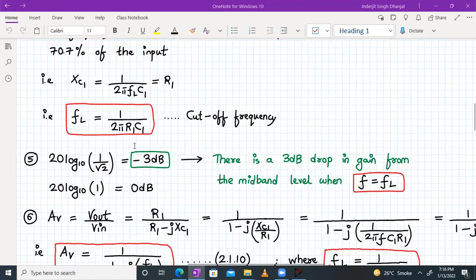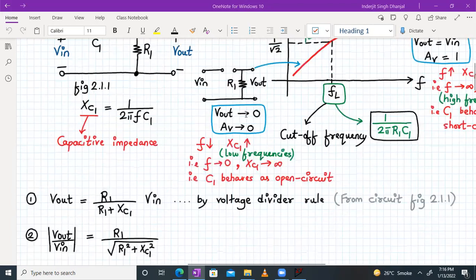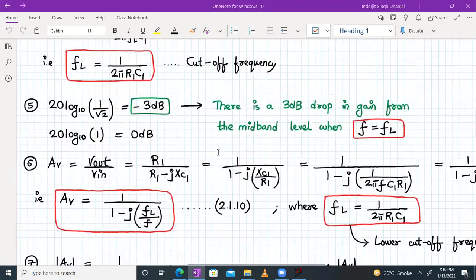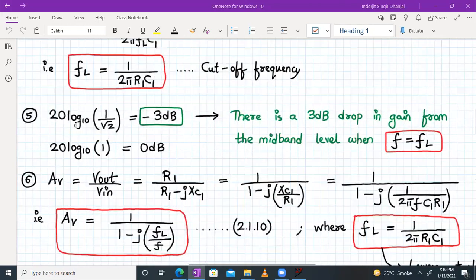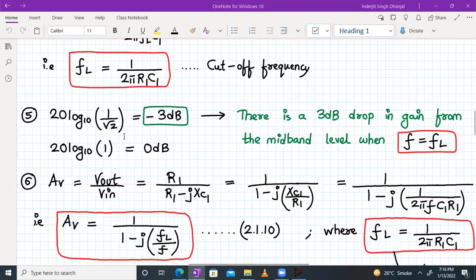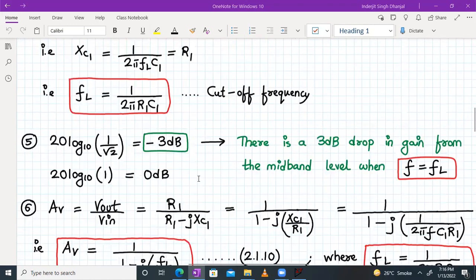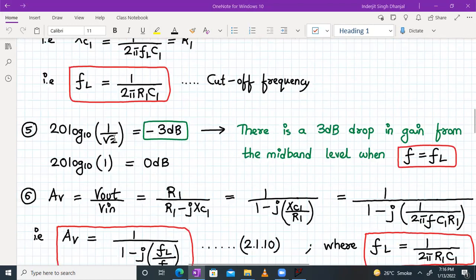Now, how do we get that 3 dB down? Okay, in the plot, we have a 3 dB down, right? How do we get that minus 3 dB? We'll discuss that. So 20 log to the base 10 of 1 upon root 2. So what is this? 1 upon root 2 is 0.707. So if you convert 20 log to the base 10 of 1 upon root 2 into decibels, it will be minus 3 dB, right?